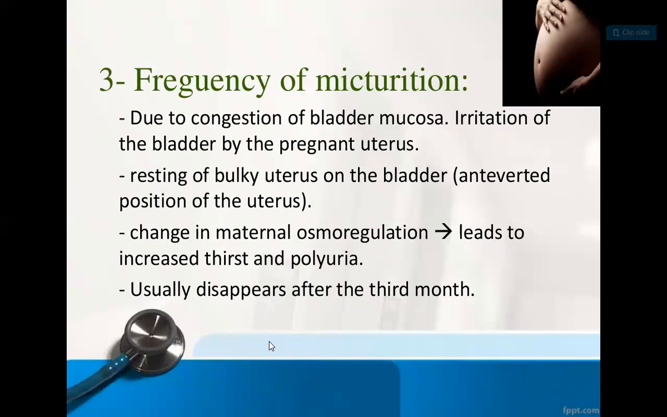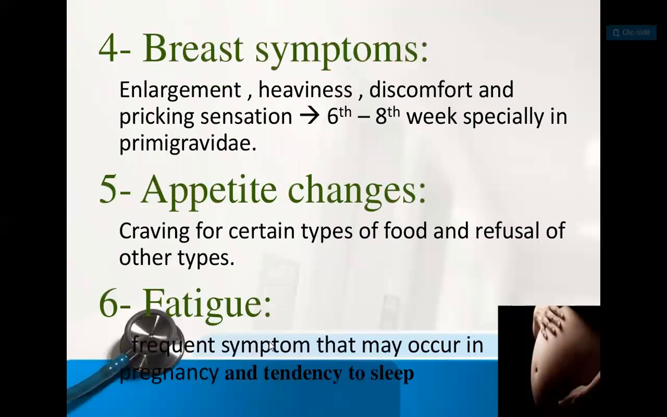The next one is frequency of micturition, due to irritation of the bladder mucosa by the pregnant uterus, that is, the bulk of the uterus resting on the bladder. The change in maternal osmoregulation leads to increased thirst and polyuria. That usually disappears after the third month. That is frequency of micturition.